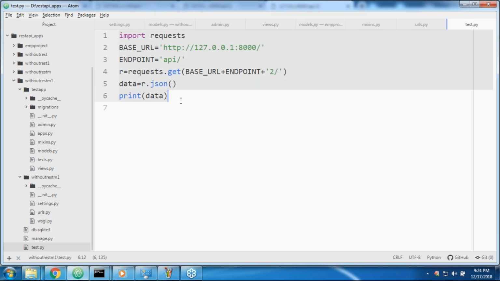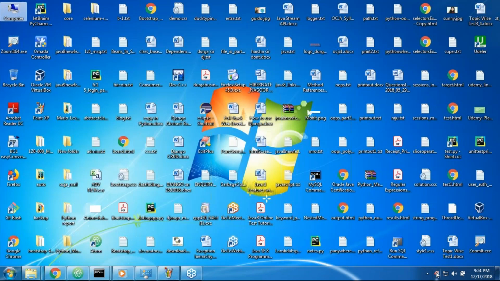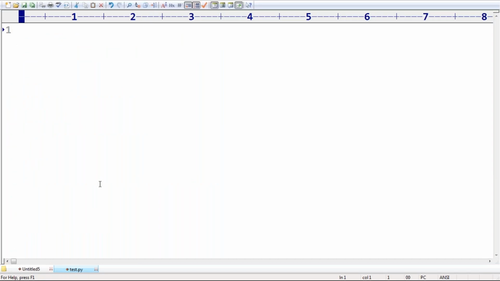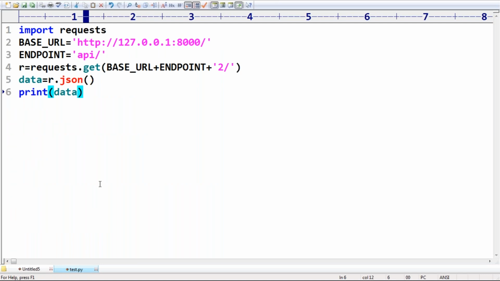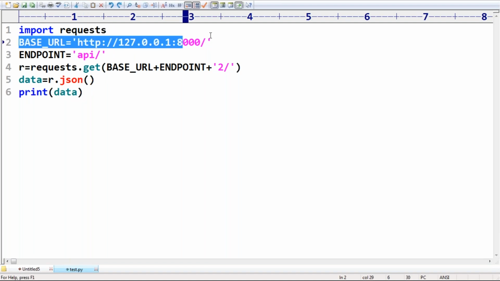This is normal Python code. Let me take our normal test.py, Durga classes test.py. That's all. It is a normal Python code, sir. What I'm taking now here, just have a look once. Print the data like base URL, endpoint, something like that. Don't worry.